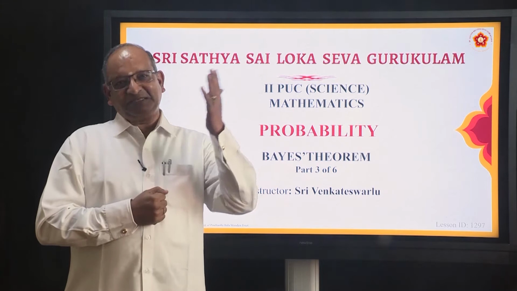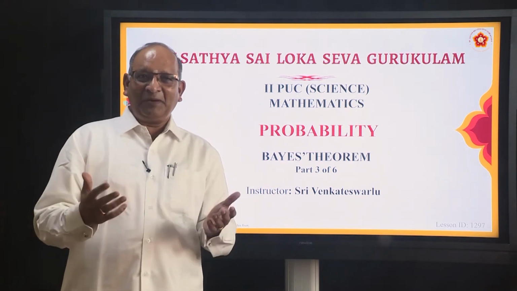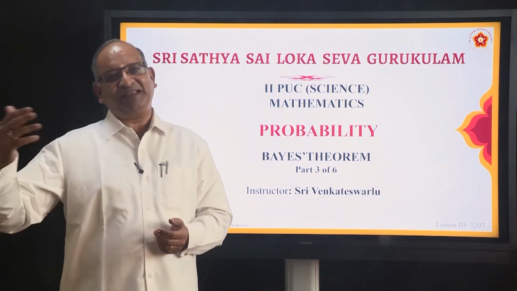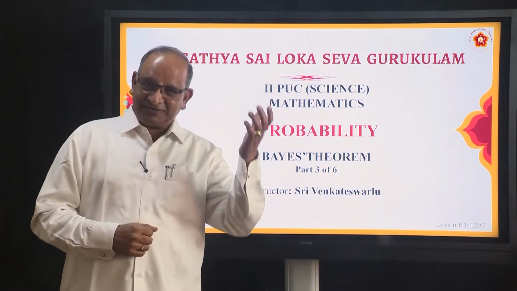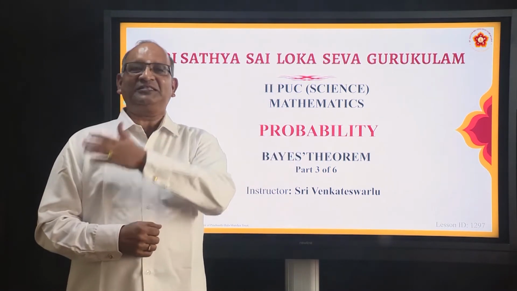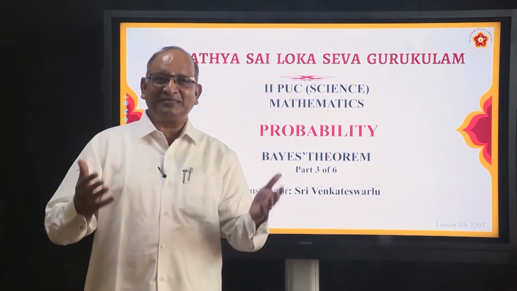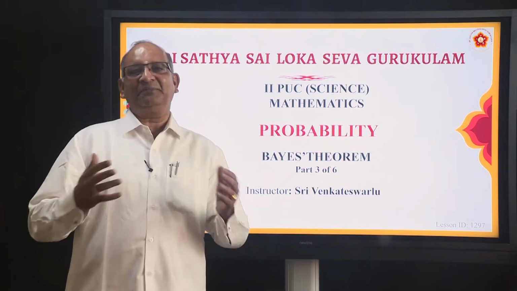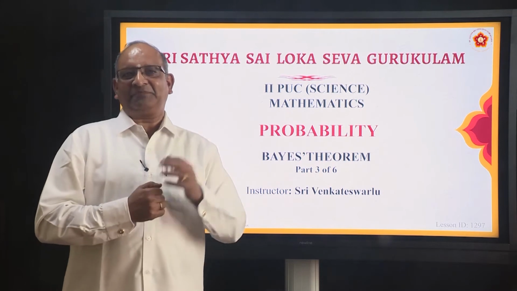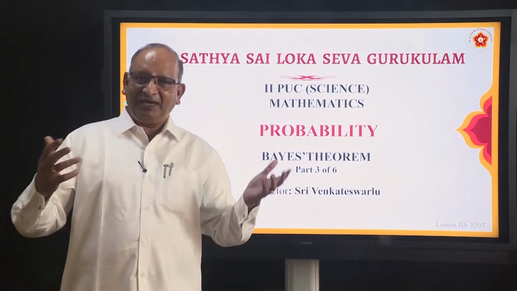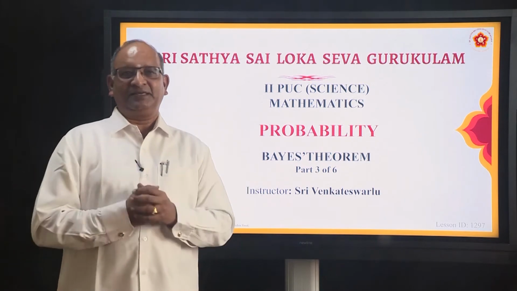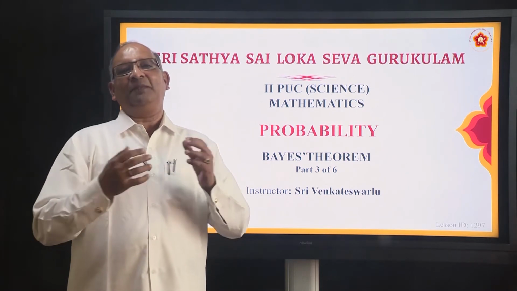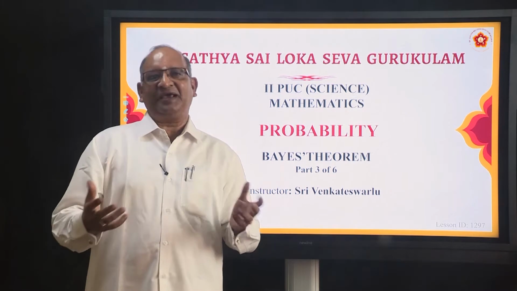This is called reverse probability. In normal probability, first we choose a bag and then we choose a ball and find the probability. Now what we are doing is choosing a ball first and trying to find out from which bag it was drawn. This is the process of reverse probability. For that reason, Bayes theorem becomes very significant, because this great mathematician found out what the probabilities are that it is drawn from the first bag or from the second bag. He has given it with the help of a formula. So that is what we are going to discuss today.